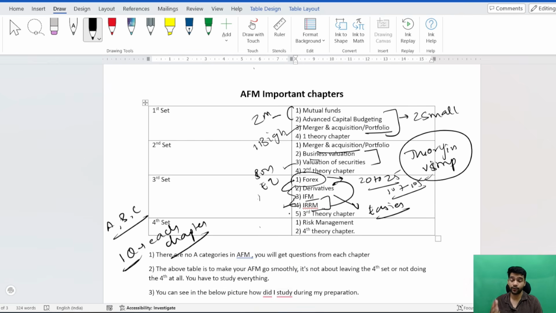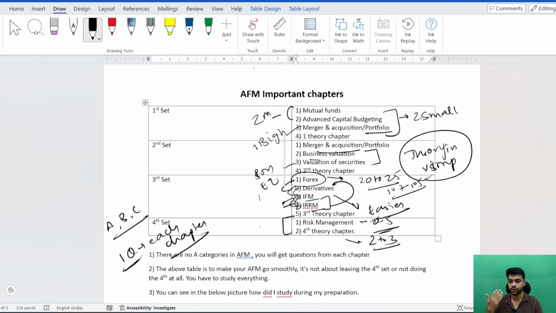So think like this, if you invest a decent amount of time in doing forex thoroughly, then your time invested in these three chapters will go down and you will be able to easily score from these three chapters and also revise them in your 1.5 days. And the fourth set contains risk management and the fourth theory chapter. Risk management is only a half-hour study, and the fourth theory chapter takes only 2 to 3 hours. Each theory chapter, if you do it for the first time, will take you 2 to 3 hours, and the next revision will easily go through.